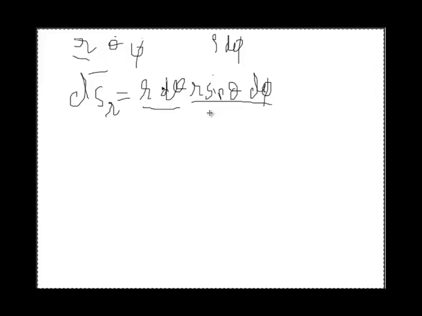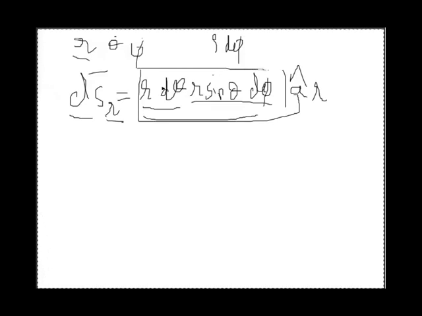Multiplying theta and phi components will give you the scalar component of the differential surface in r direction, and the direction of this vector differential surface can be represented by the unit vector a cap r. So this is the scalar component of the vector differential surface in r direction, meaning where r is constant.